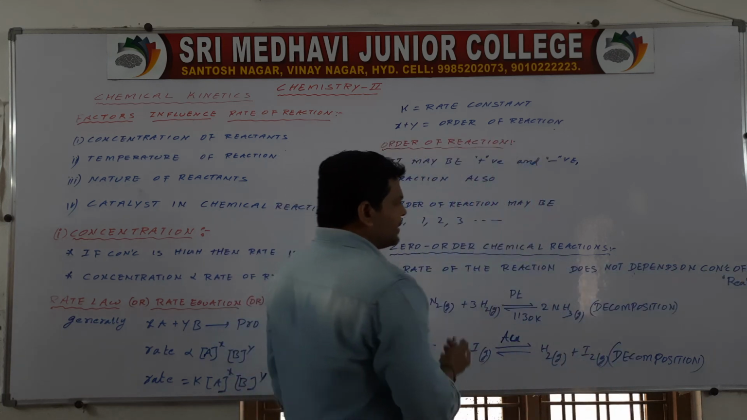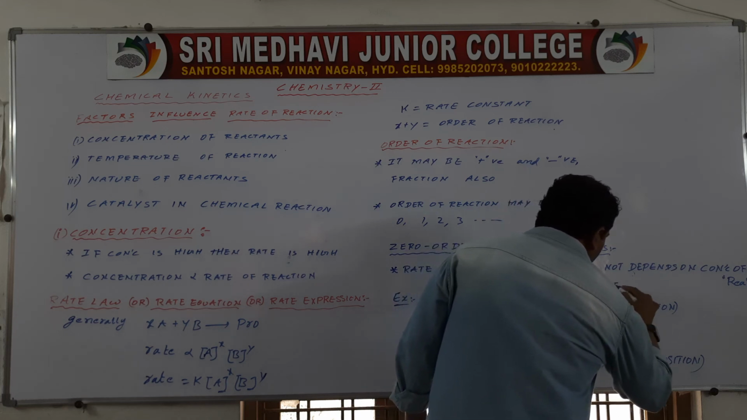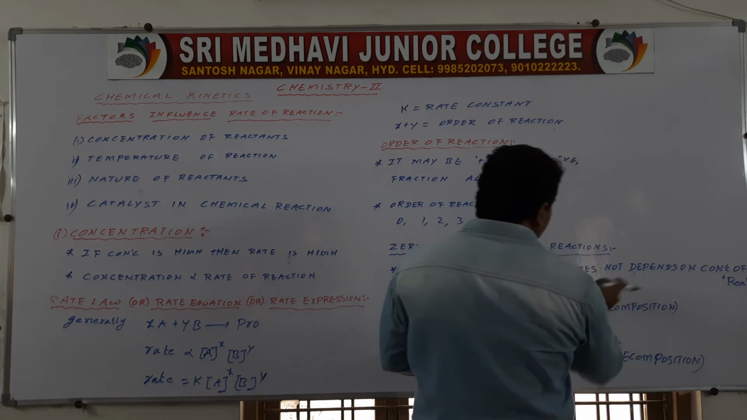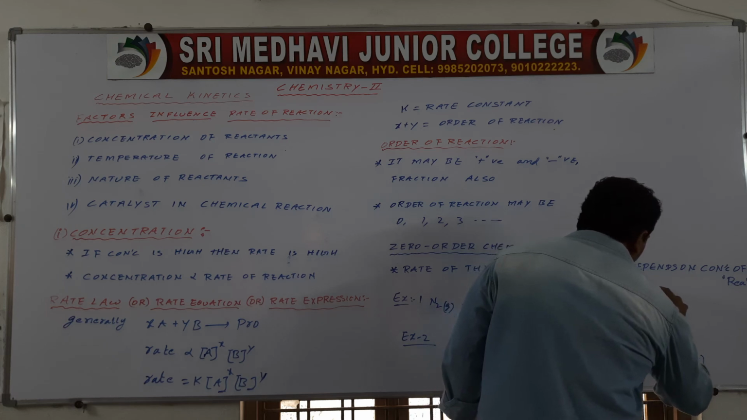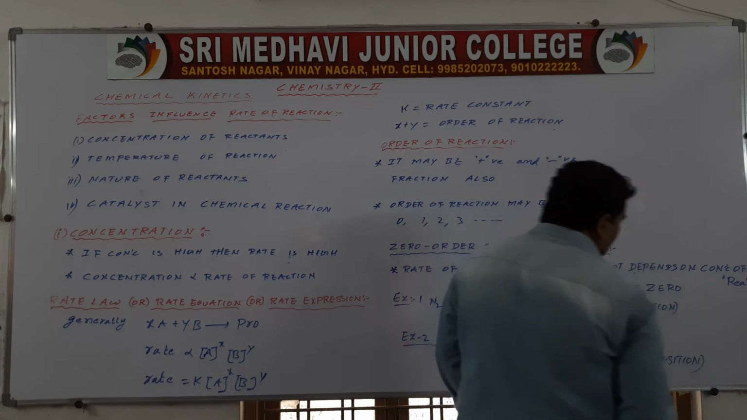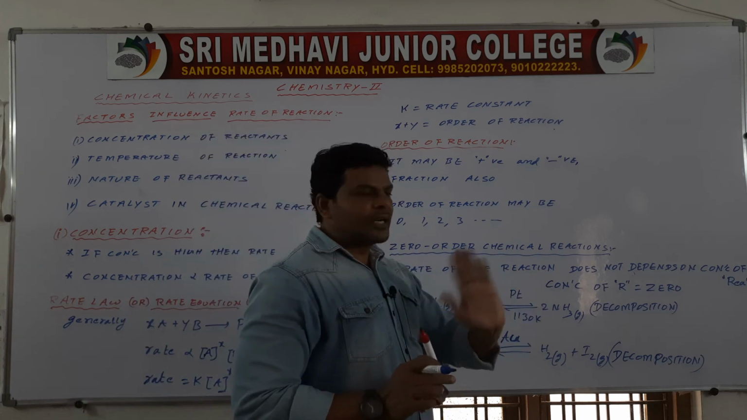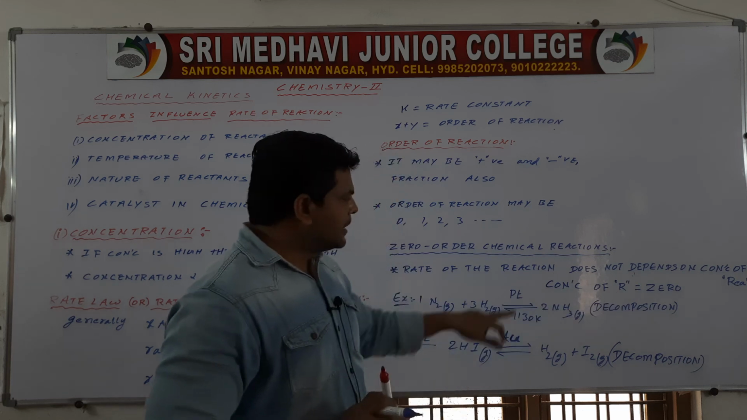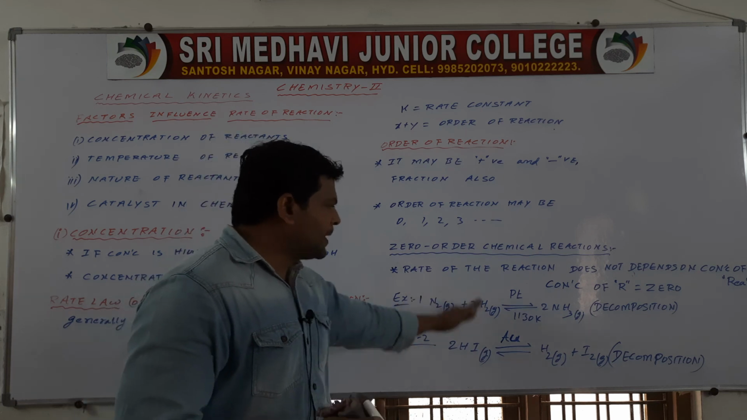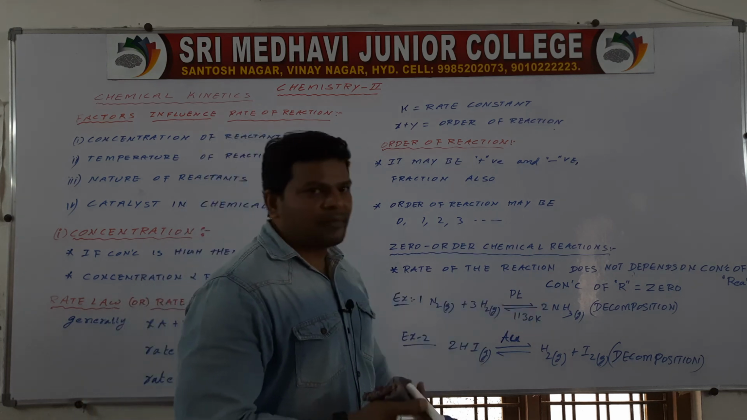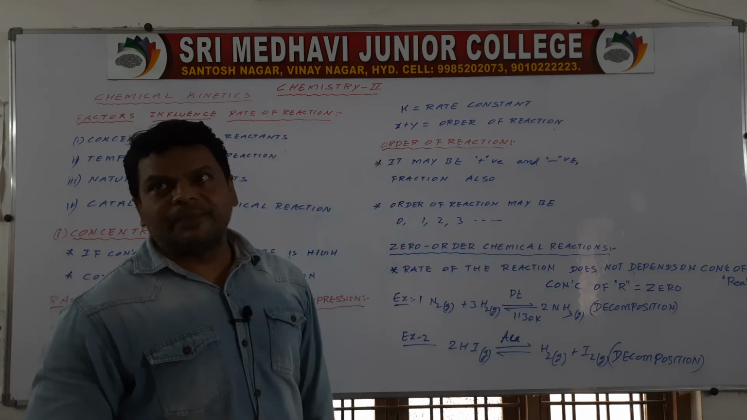So here concentration of the reactants is equal to 0. Okay, so in these reactions the rate of the reaction does not depend on concentration of the reactants. Therefore concentration of the reactants is equal to 0. For example, these two, decomposition of ammonia and decomposition of HI, are examples for zero order reactions.